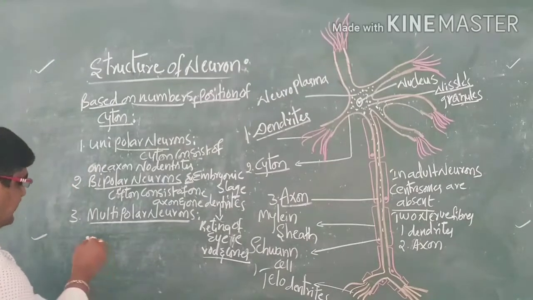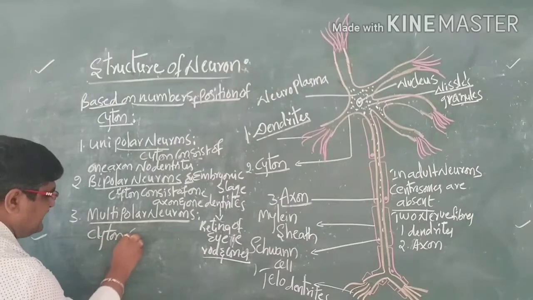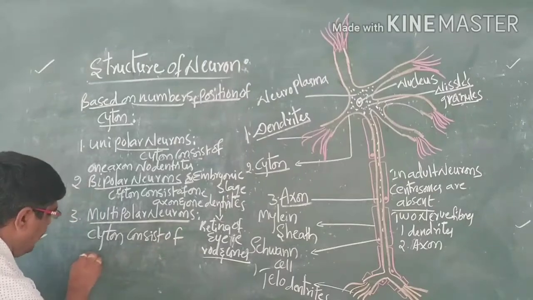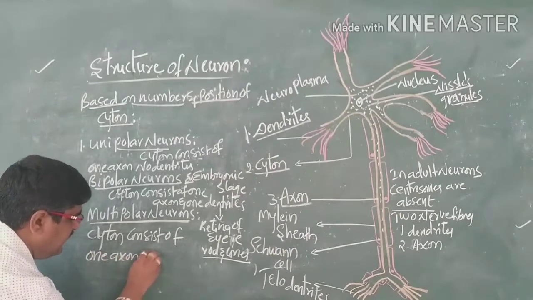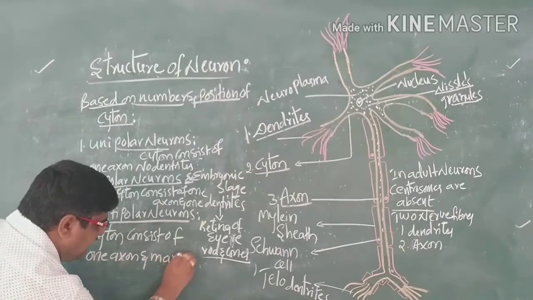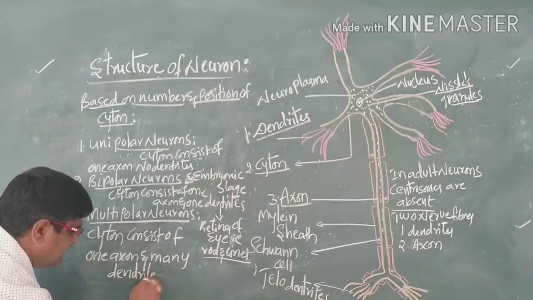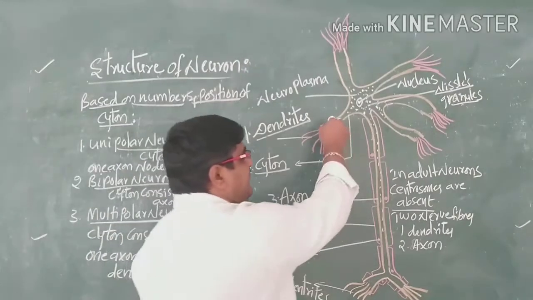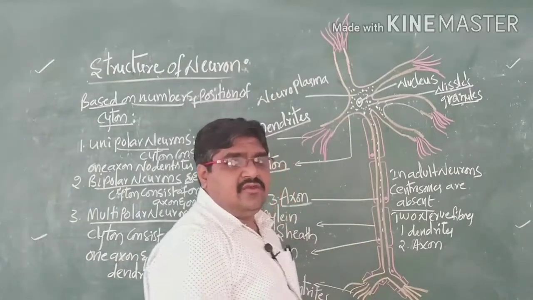From the cyton arises one axon and many dendrites. Here, many dendrites take place in the nervous system of humans.